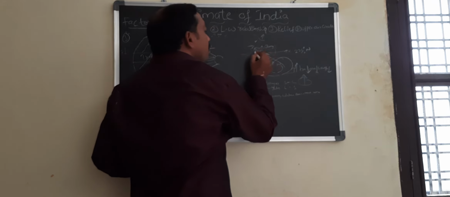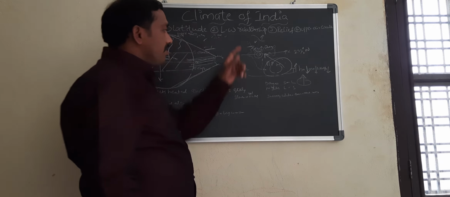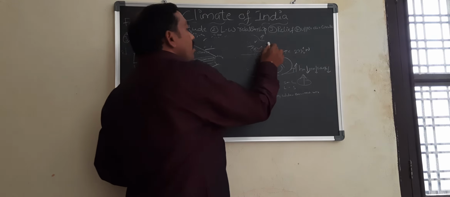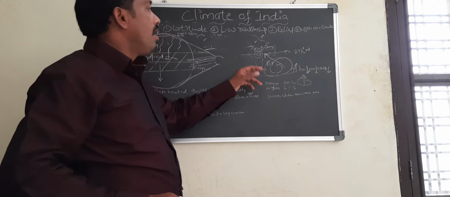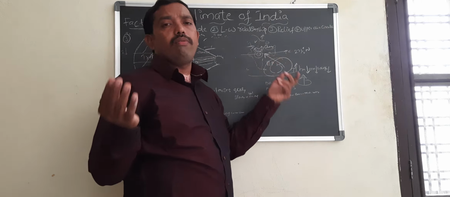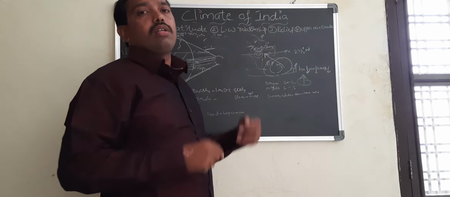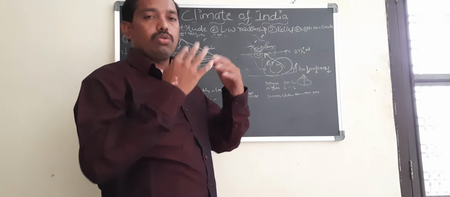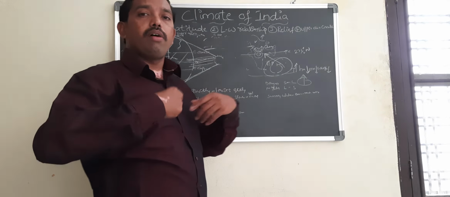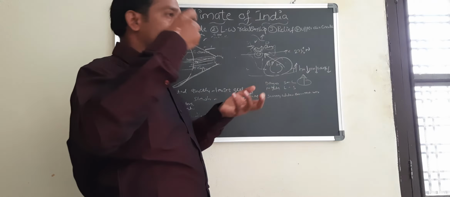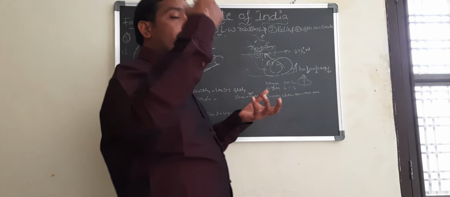On the land mass, because of the solar energy and the temperature, humidity reduces. You know that in the summertime we dry our clothes in the sun. Because of the heat of the sun rays, the moisture content reduces.